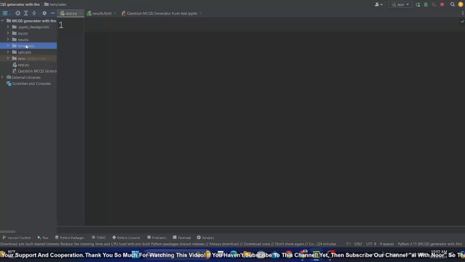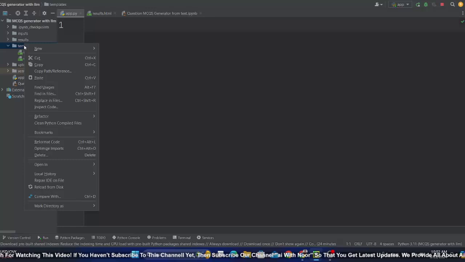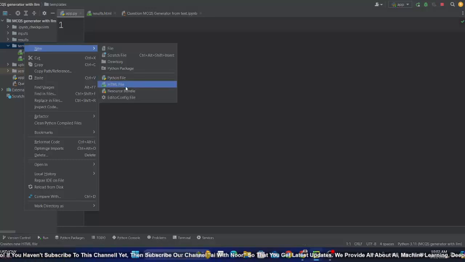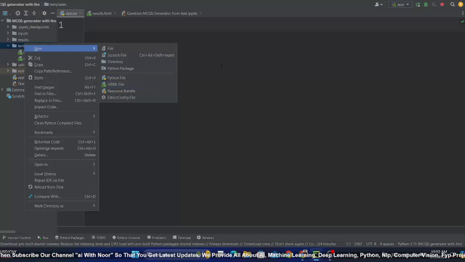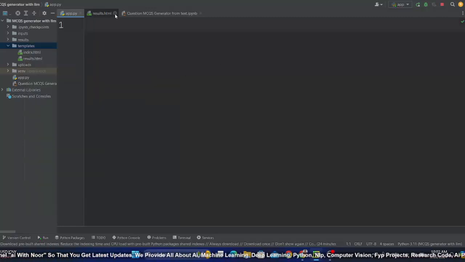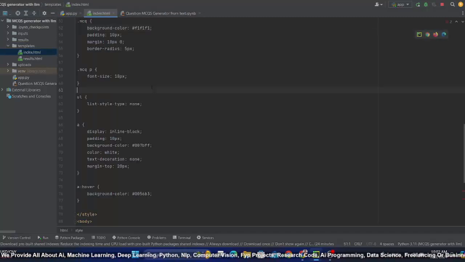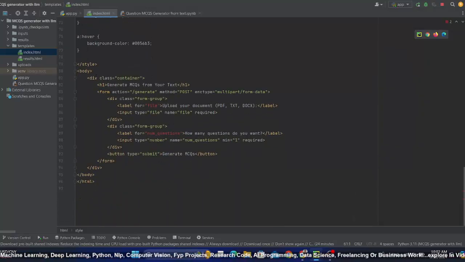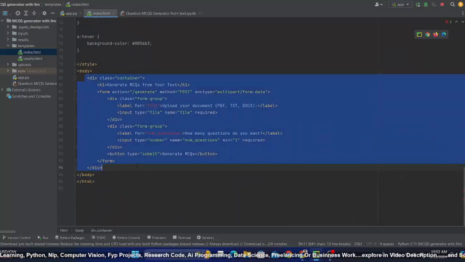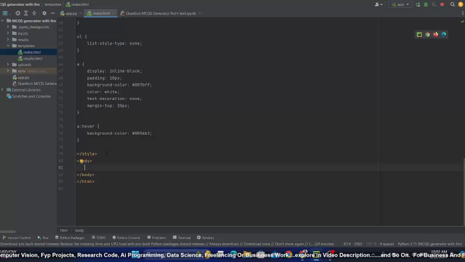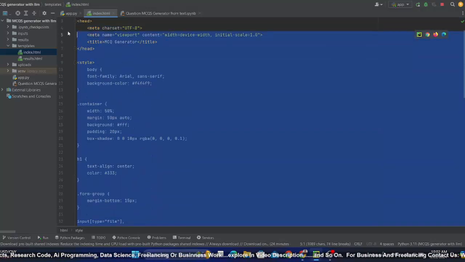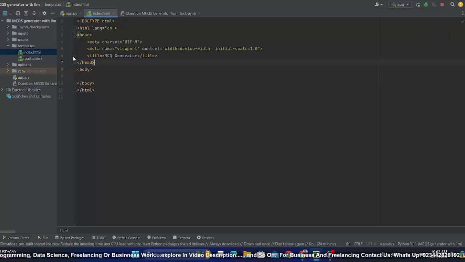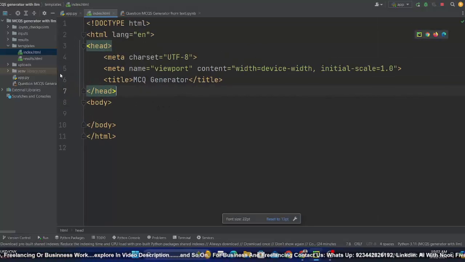But for now, you just need to create templates, and within templates, you need to create two HTML files. So how to create? Just right click on your template, go to new and click on HTML file and give it a name like index.html and result.html. So for now, let me close this one, let me open index, and let me remove everything from here except the basic syntax, which is very essential for any HTML file. So let me remove all these things because we are going to implement all this stuff. So this is the basic syntax.